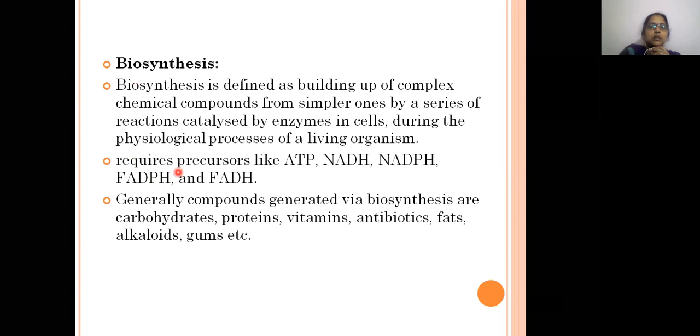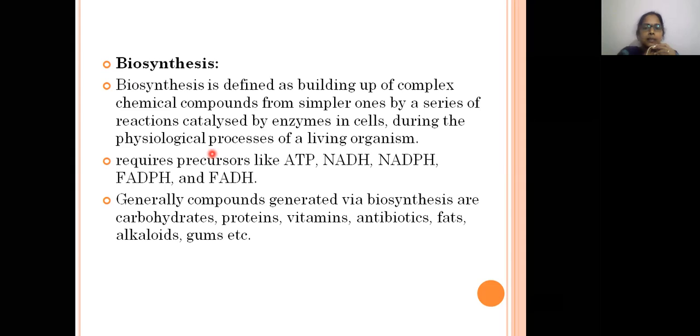For the biosynthesis of any metabolites, we require precursors. Generally, the precursors you can find in biosynthetic pathways are ATP, NADH, NADPH, FADPH and FADH.